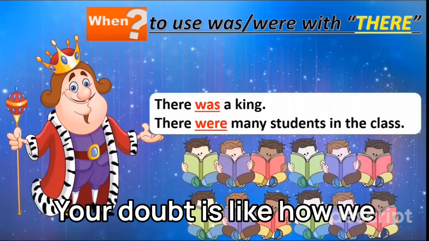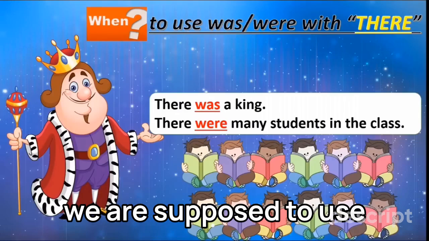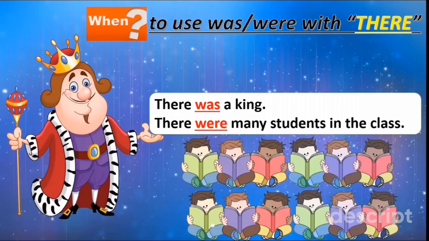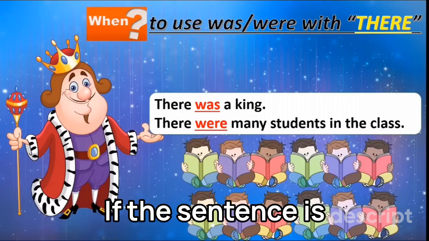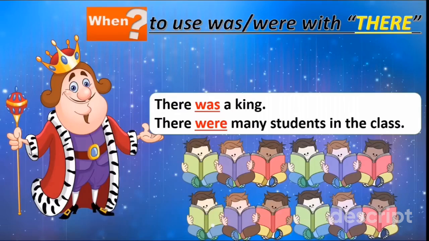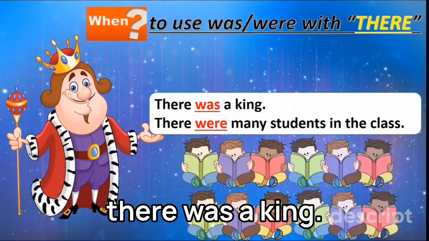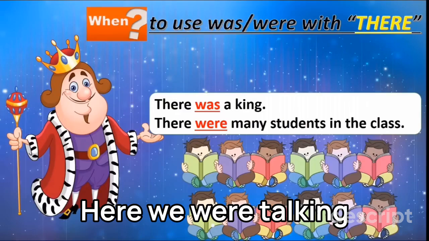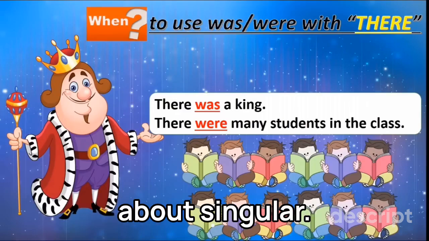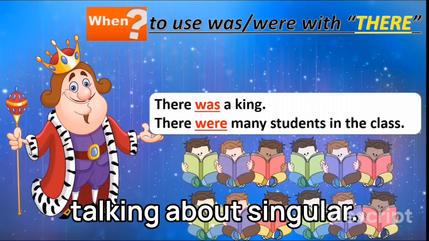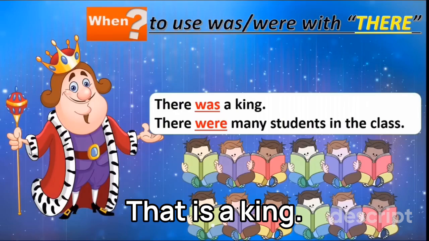Your doubt is like, how will we come to know when we are supposed to use was and when we are supposed to use were, if the sentence is starting with there. Children, in the first example, there was a king. Here we were talking about singular. If with the there, we are talking about singular, that is a king. Okay?